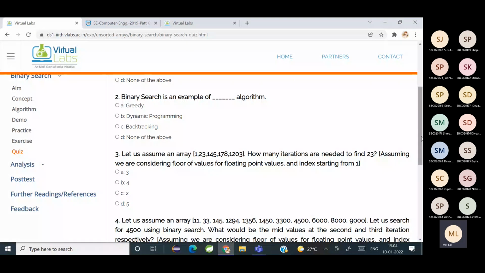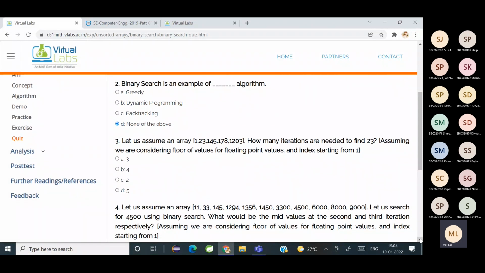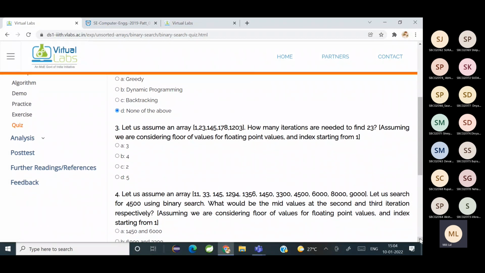Which algorithm? It's divide and conquer. It's not written, so it's none of the above. Okay, let us assume an array. The elements are given: 123, 145, 178, 1203. How many iterations are needed to find 23?